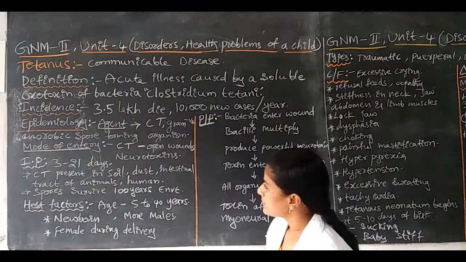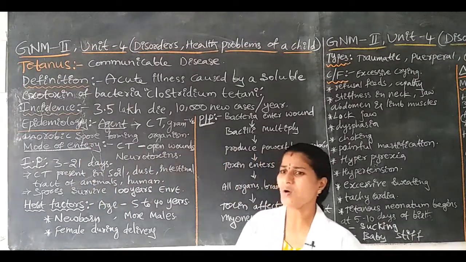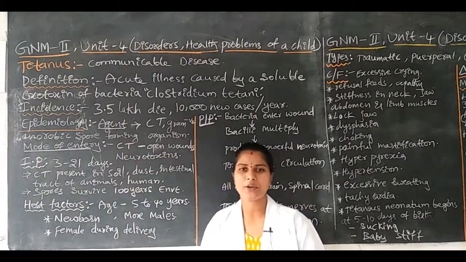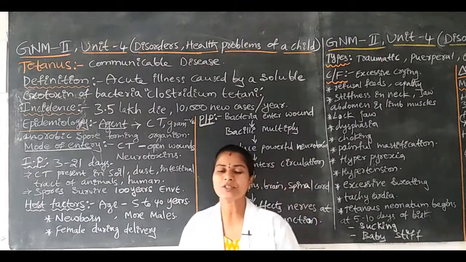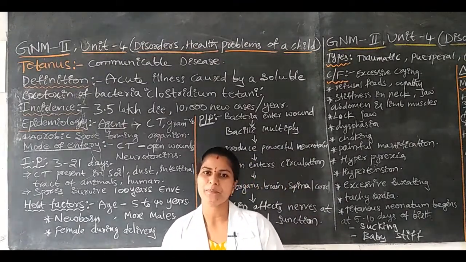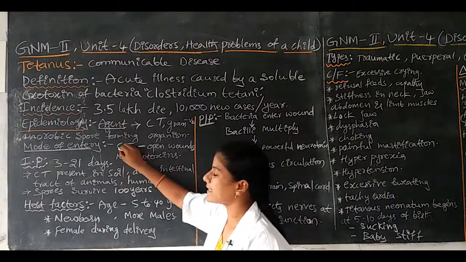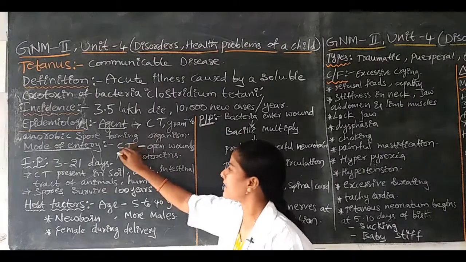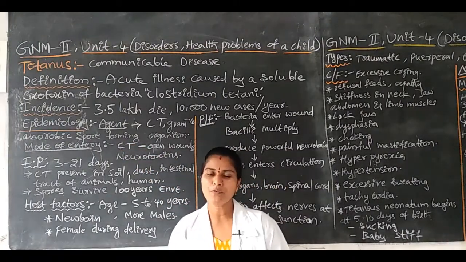Next, mode of entry. How will the organism enter into the human body? What is the way the Clostridium tetani bacteria enter the human body? The bacteria enter the human body through open wounds.